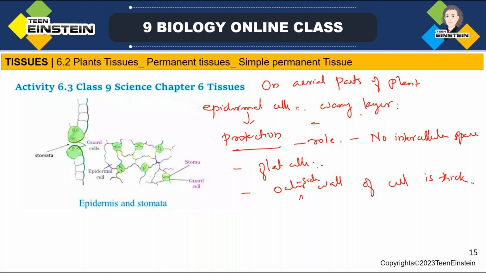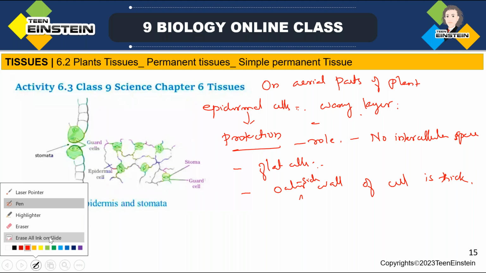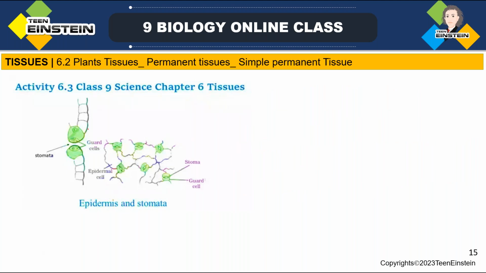Then another important point is, you can see these are the epidermal cells, or these layers. You can see small pores in the epidermis of the leaf. What are these small pores? They are called stomata. Here you can see the small pores, and that is called stomata.